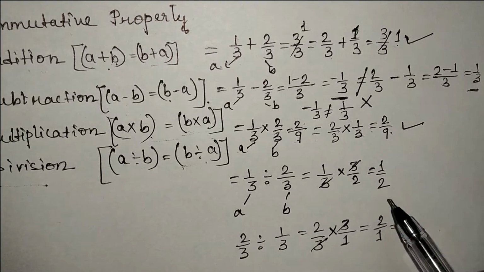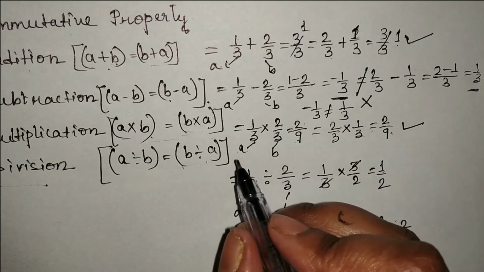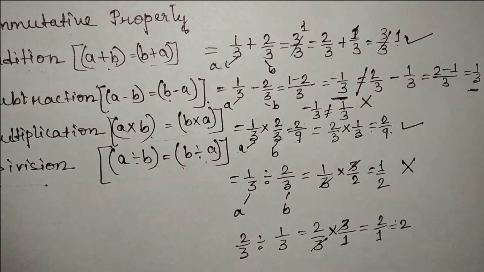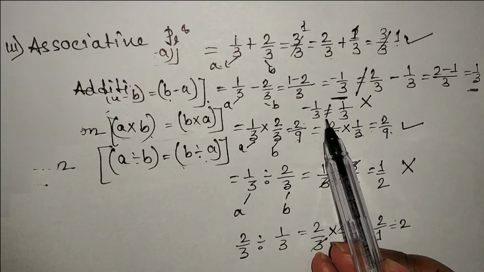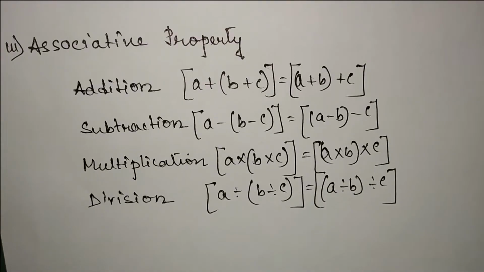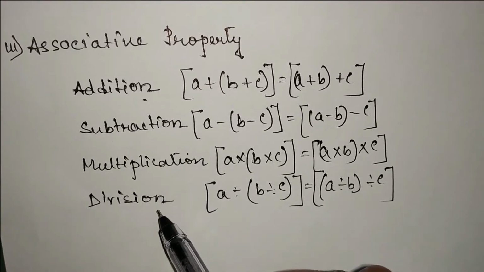So what we have found is that these two are not the same. So we can say that division is also not commutative. So only addition and multiplication are commutative. So next we have the associative property. Associative property for addition, subtraction, multiplication and division.